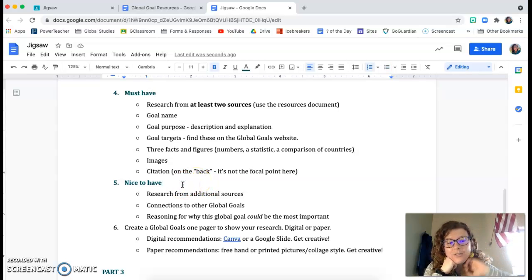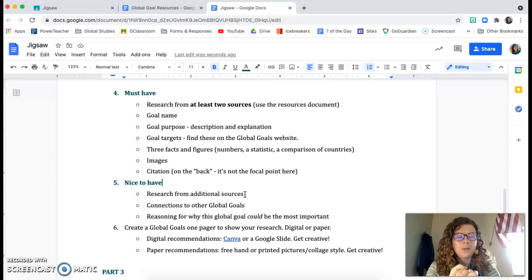Things that are nice to have. So you do not need to have these, but they are nice to have. They will help show that you really can do this skill really well. Research from additional sources, so more than 2 sources, and going out on your own or with support and finding sources that aren't necessarily listed in that resources document. So taking that extra step to be like, okay, I'm still needing some more information, so I'm going to go find it.